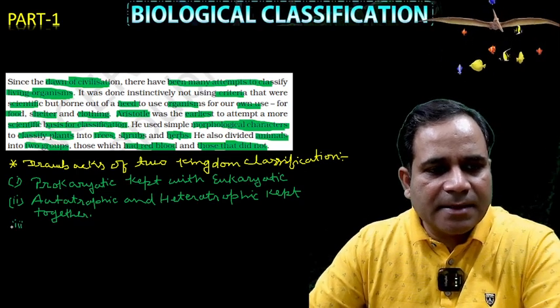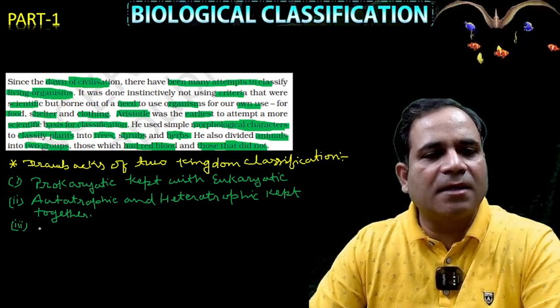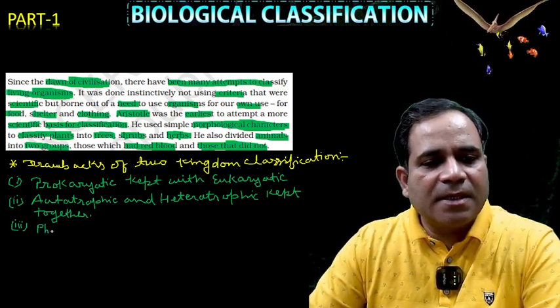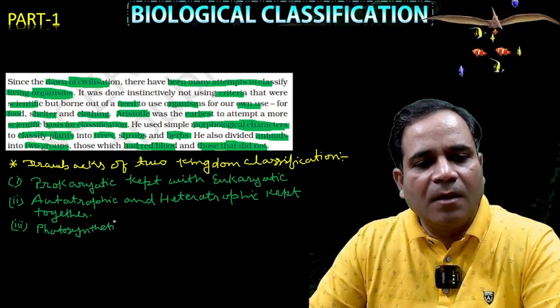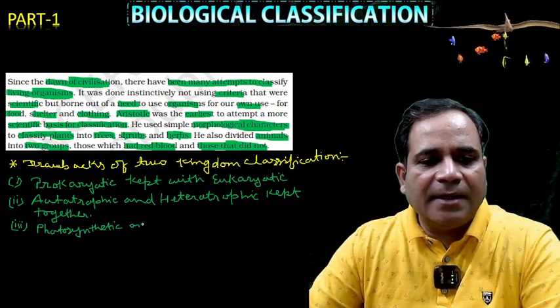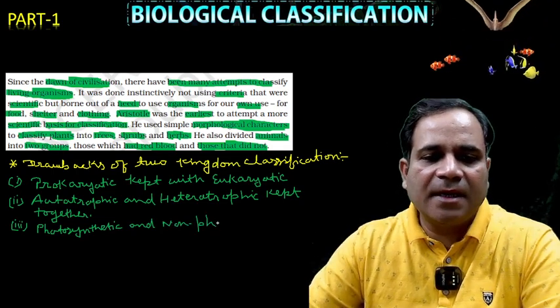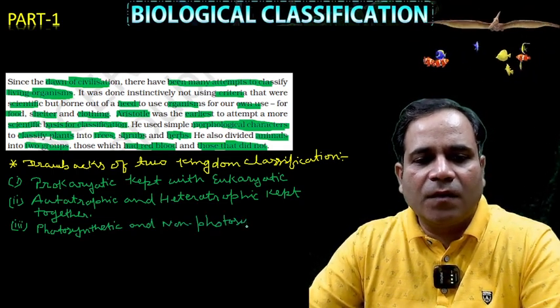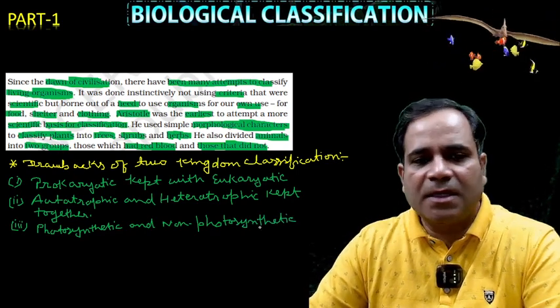Yes, my dear: photosynthetic and non-photosynthetic organisms were also kept together.